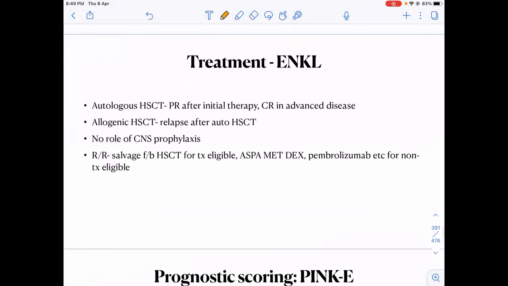And if the patient relapses, what you have to do is autologous transplant. If the patient relapses on autologous, I have to do an allogeneic transplant.